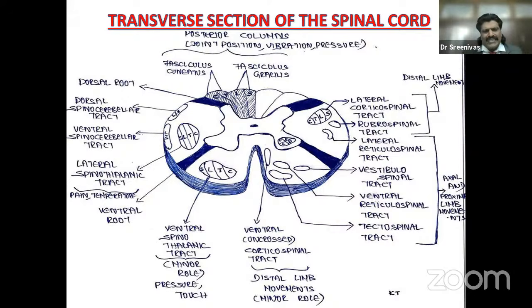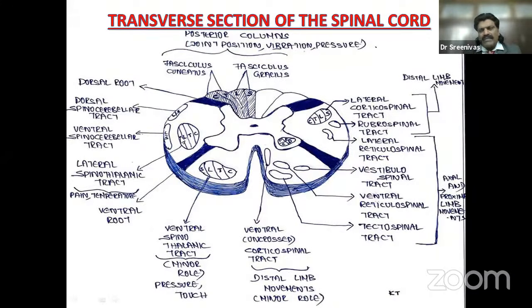So this is all about the ascending tracts. Very, very important: two tracts. One is the posterior column. Second is the spinothalamic tract. The posterior column carries touch, position, joint, and vibration sense, and the fibers ascend in the spinal cord but cross at the level of the medulla oblongata.